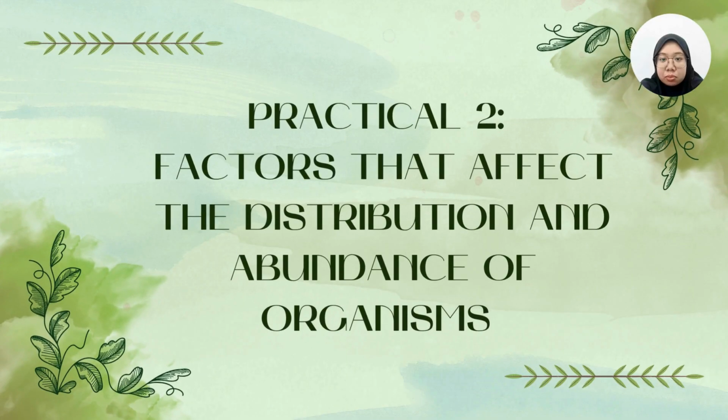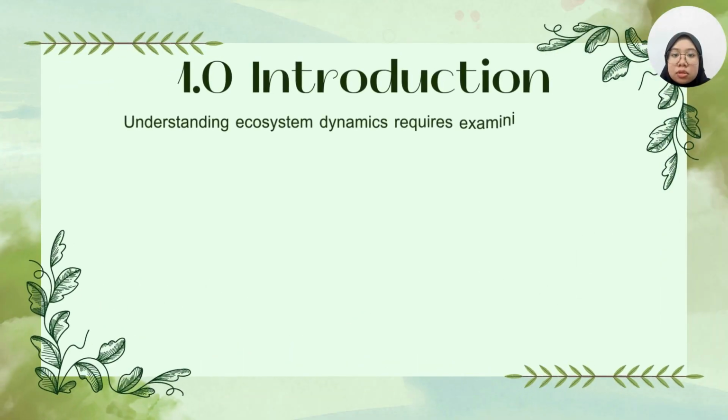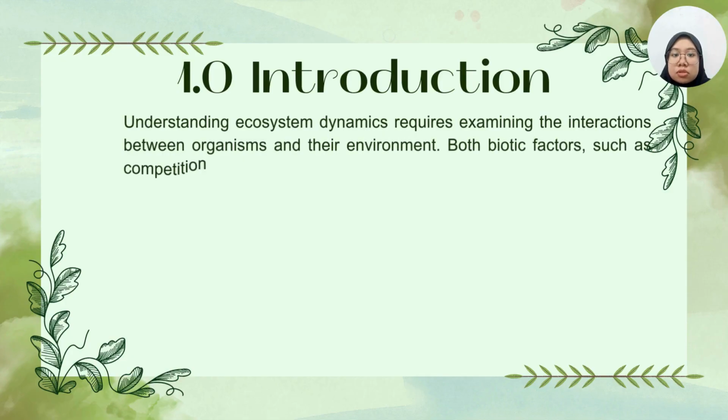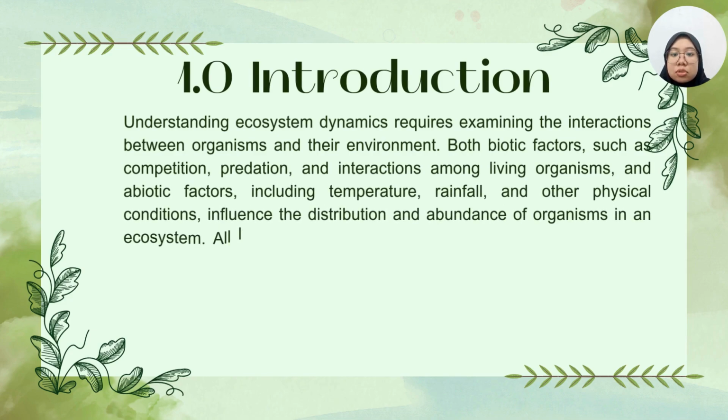Let's move on to experiment 2, which is factors that affect the distribution and abundance of organisms. Next, the introduction. Understanding ecosystem dynamics requires examining the interaction between organisms and their environment. Both biotic factors, such as competition, predation, and interaction among living organisms, and abiotic factors, including temperature, rainfall, and other physical conditions, influence the distribution and abundance of organisms in an ecosystem.